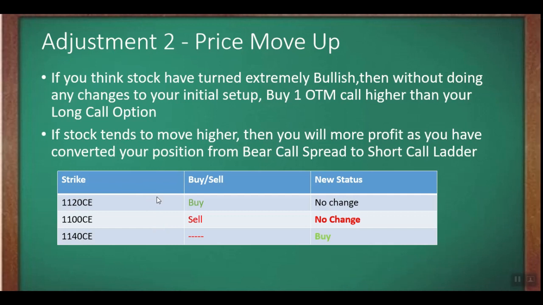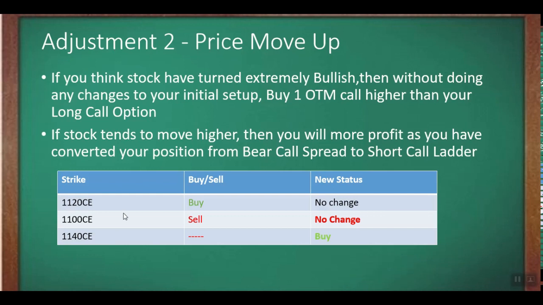So this is the positional example. This is our initial position, which is a 1120 call option buy and a 1100 call option sell. We are not going to do any changes, and since the stock has turned bullish, what we are going to do is buy the 1140 call option. In this case, if the stock tends to move higher, we'll be getting more unlimited profit as we have one naked vanilla call option on the upside. These two options will cover each other's losses, and this will give us the extra profit if the stock is moving higher above the 1140 level.